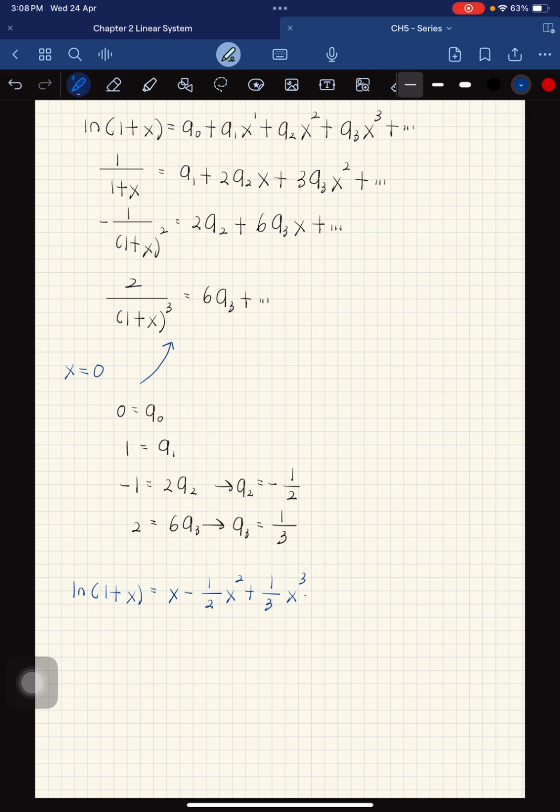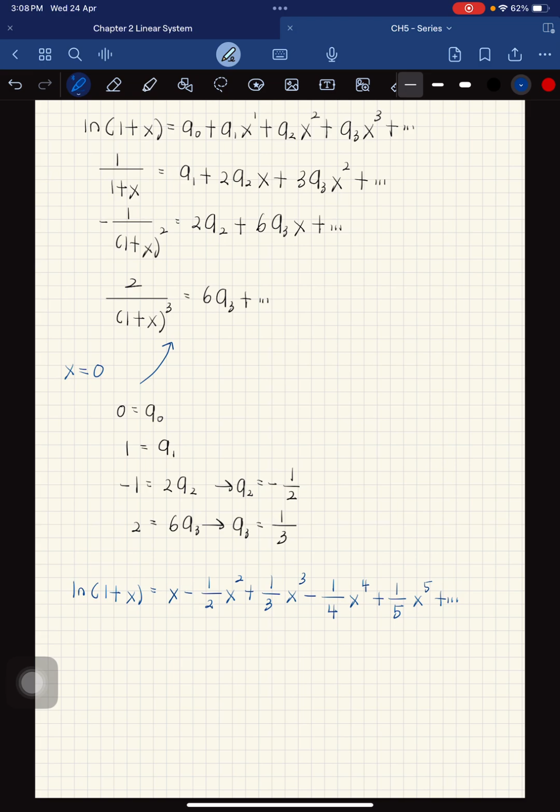So the next one will be minus 1 over 4 x to the power of 4, and if you want to expand again, plus 1 over 5 x to the power of 5 and so on. Okay, so you can see the pattern when you do the differentiation and then substitute the value x equal to 0.